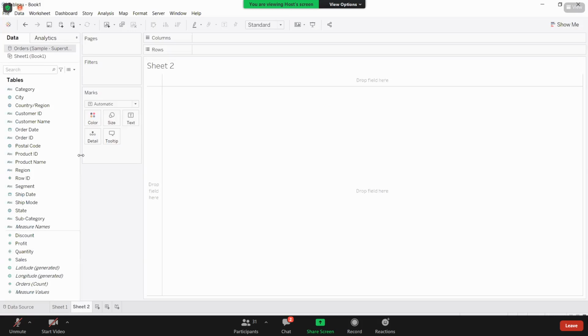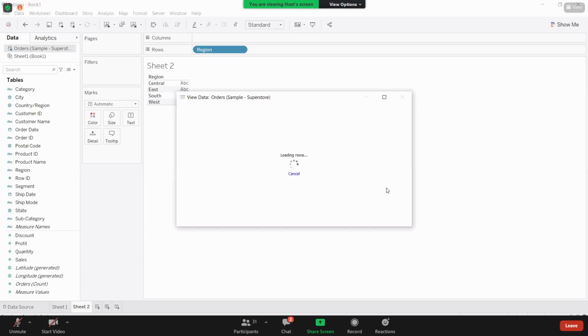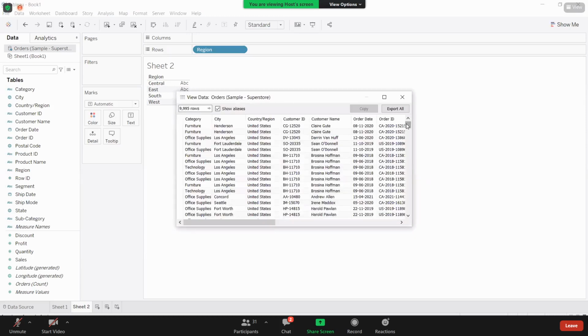When you are connecting to your data, for example, in the region, I'm having 4 values, some 4 members in the region. But whenever you have rows of data, every time it gives a new row of data, it gives you the region value. That means duplication of your dimensions is occurring here.